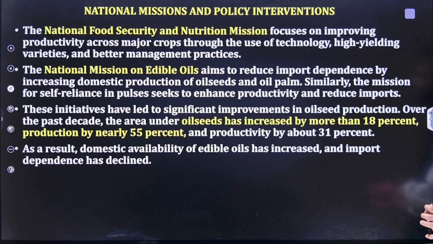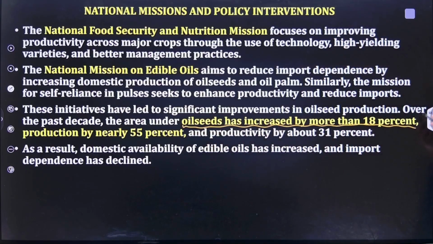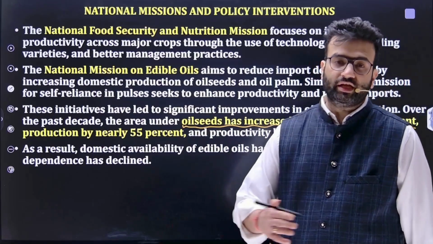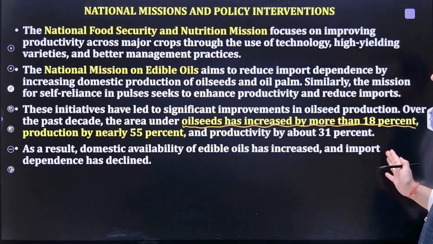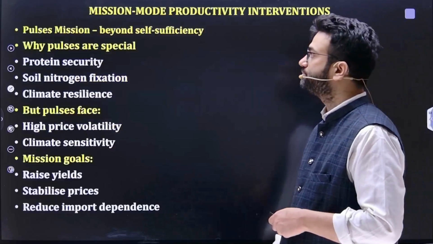Over the past decade, the area under oilseeds has increased by more than 18% and production by nearly 55%, with productivity up by about 31%. So the domestic availability of edible oil has increased and import dependency has decreased.